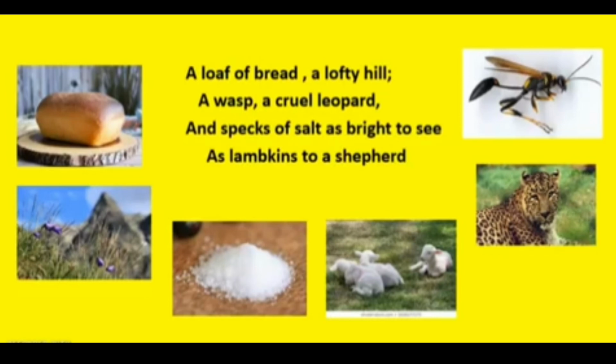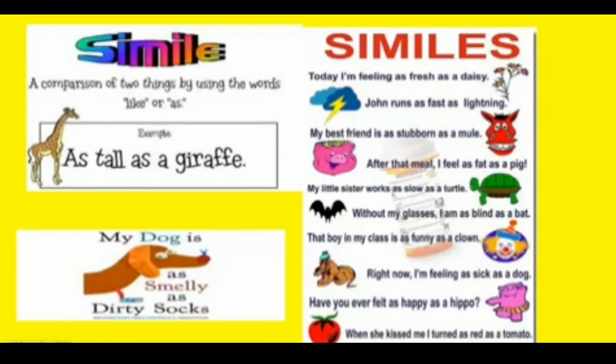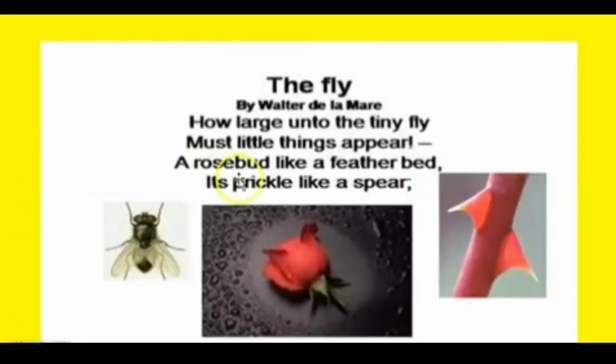So let's have a look at our similes discussion. Now when I compare two things, and I use the word like or as, this is known as a simile. For example, I can say, my brother is as tall as a giraffe. Now, my brother is a human being, giraffe is an animal, they are not similar objects, but both of them are tall, so I am comparing the quality. Clear?